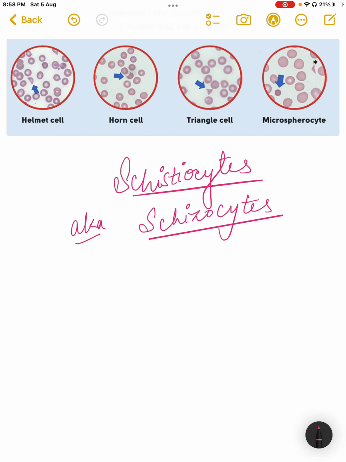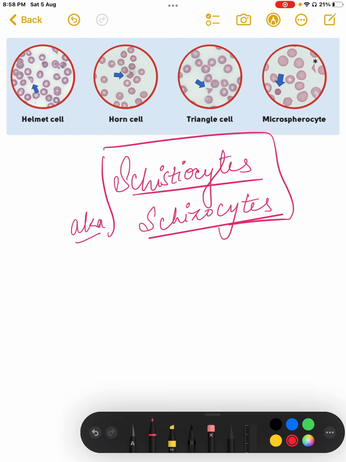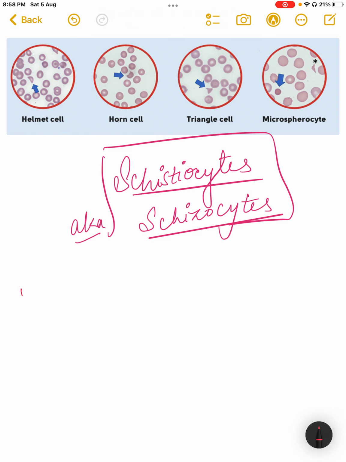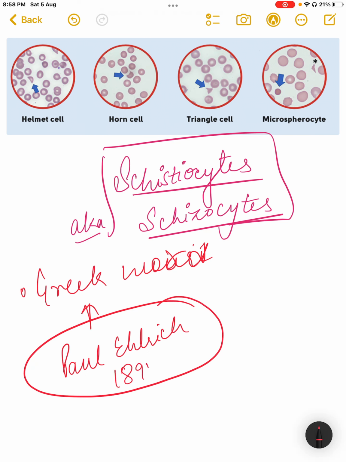Now, before going into the details of schistocytes and schizocytes, they have their origin from a Greek word. This was given by Paul Ehrlich. He got a Nobel Prize for his work, and it was given in 1891, and he actually described all the poikilocytes as schistocytes. So it was not just particular types of RBCs which he called schistocytes, but all the poikilocytes.